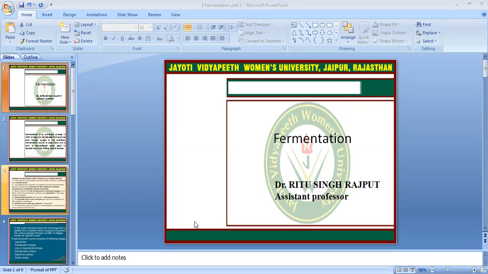In the previous session, we discussed fermentation. Now we are proceeding to the types of fermentation. In our previous session, we discussed the two types of fermentation, batch and continuous fermentation. Today we are going to study what batch fermentation is.